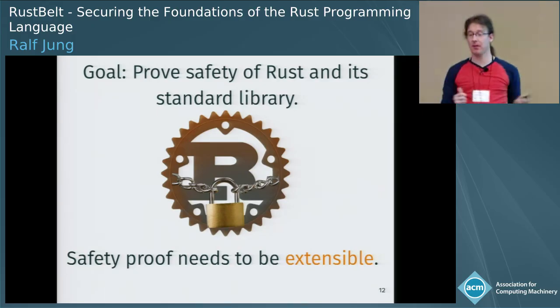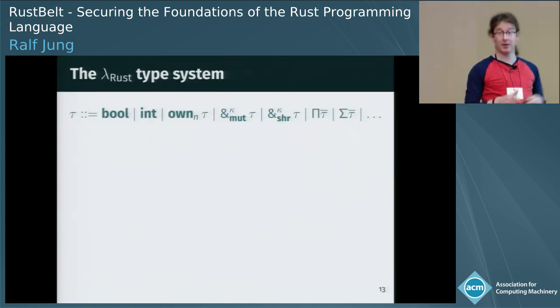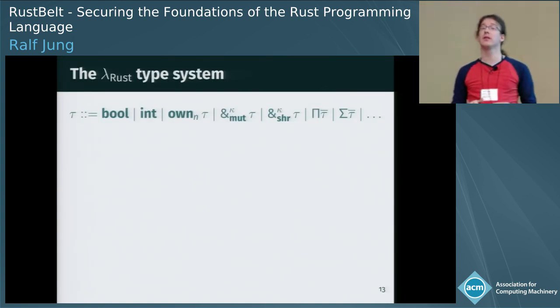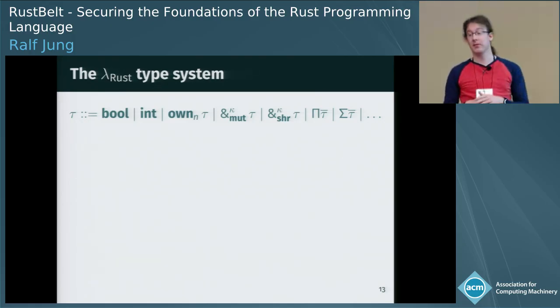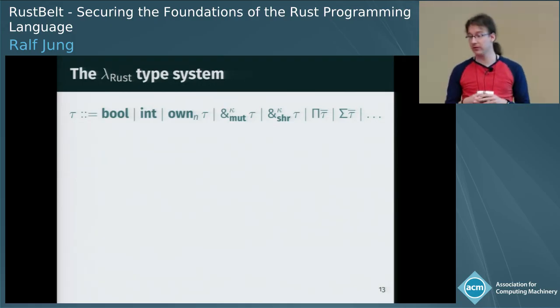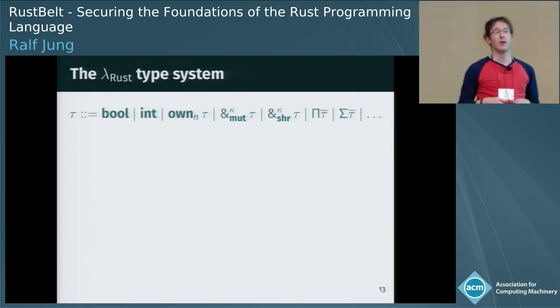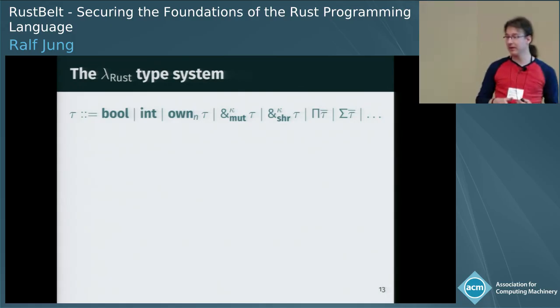So now in the second part, I'm going to give you an impression of what we did there. We defined this lambda Rust language and a type system for it. The type system comes with a bunch of built-in types like booleans and integers, 3 kinds of pointers matching the 3 kinds of ownership that Rust has, owned pointers, mutable and shared references, sum types, product types, and also, of course, function types, recursive types, all the usual business.